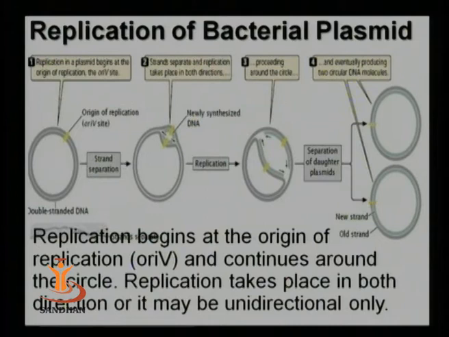What happens is that at the origin of replication or ORI-V, the two strands get separated as shown in the figure, and from these two strands the replication will start in both directions, resulting finally in the production of two separate plasmid molecules. And as a result, mostly this kind of replication is found in plasmids which are present in the cell.